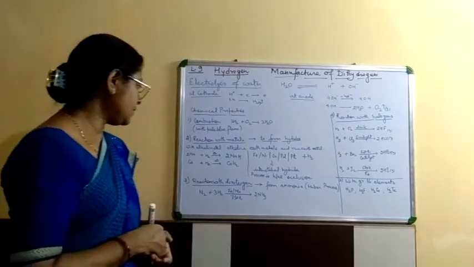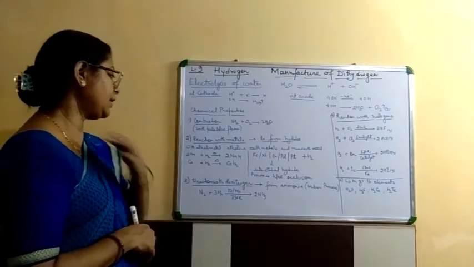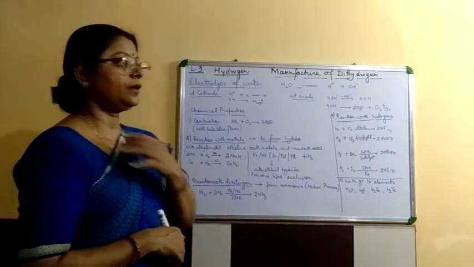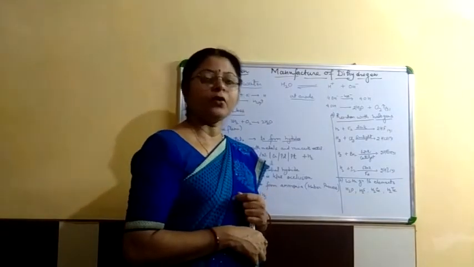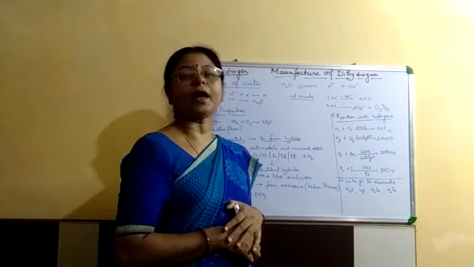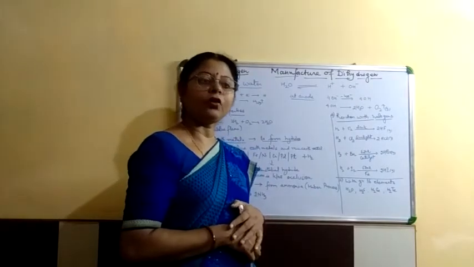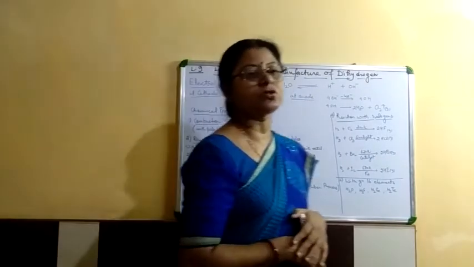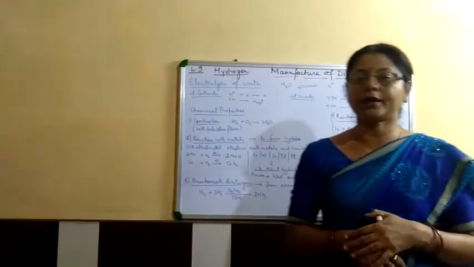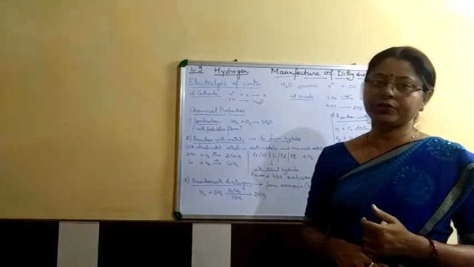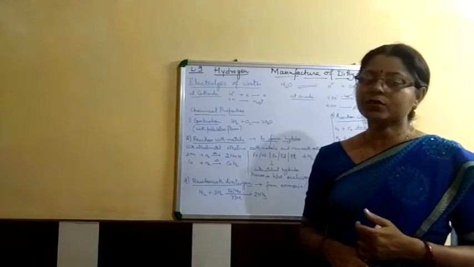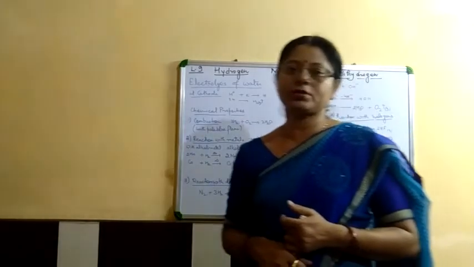Next is reaction with dinitrogen. Dinitrogen means nitrogen molecule. It is also diatomic. When nitrogen and hydrogen react together, they form the ammonia in presence of catalyst iron and promoter molybdenum at 750 Kelvin temperature. And this process is known as Haber process.